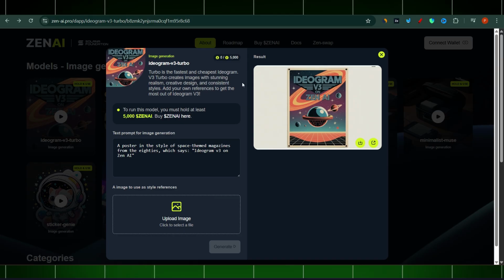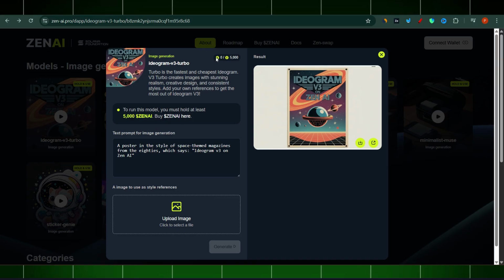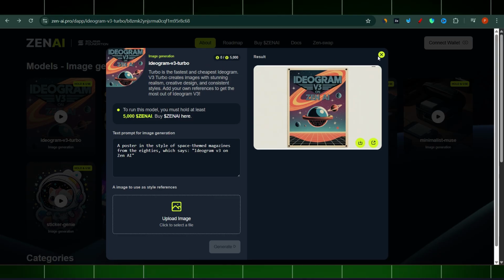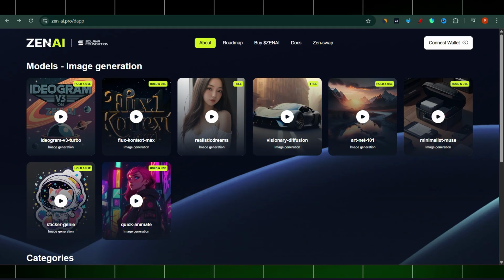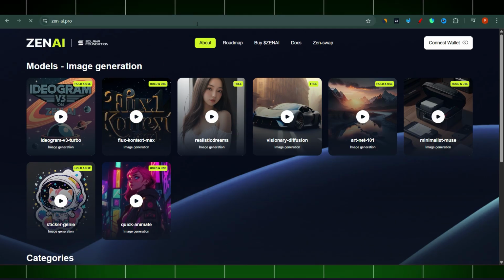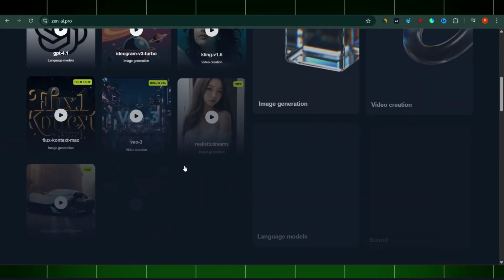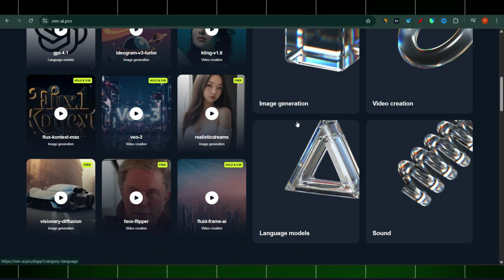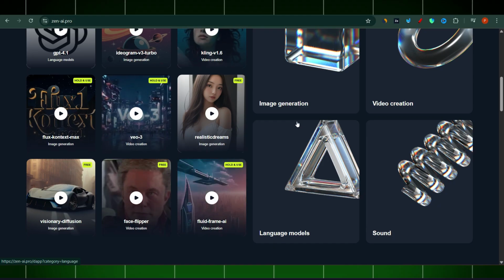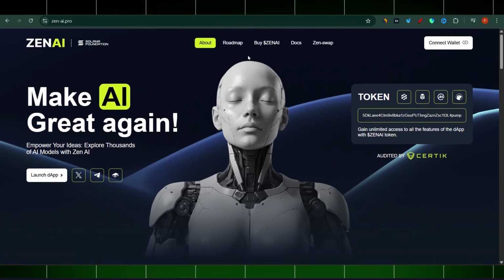I'm not sure how much they're going to charge their users for generation, but for a crypto project that's a good thing, because that's a utility. They make money this way, which is great, because from the people who own that crypto token, they will be putting most of it, or at least some of it, in my opinion, back inside the project.